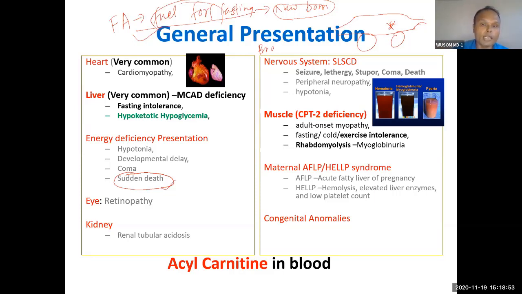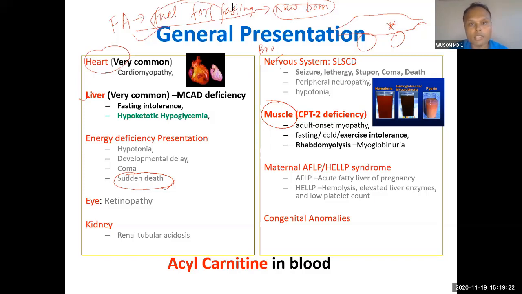And before death, there will be many manifestations, especially in the tissues that require high energy. What are the tissues that require high energy? The tissues are your nervous system and muscle. And then the liver is also involved in metabolism, so liver will also be affected. Nervous system and muscle will be affected.